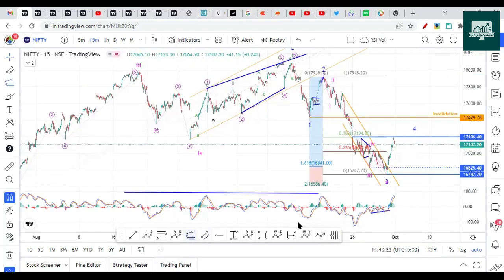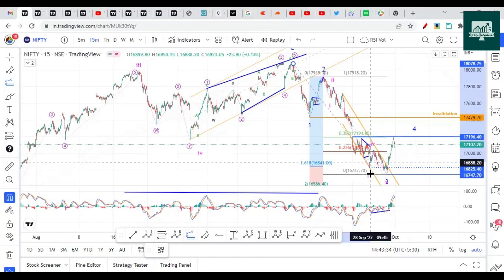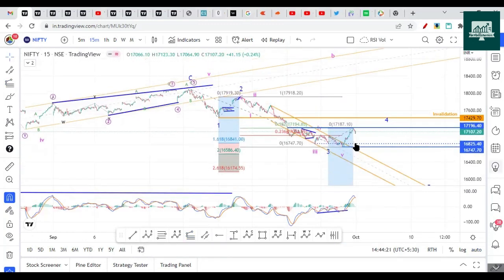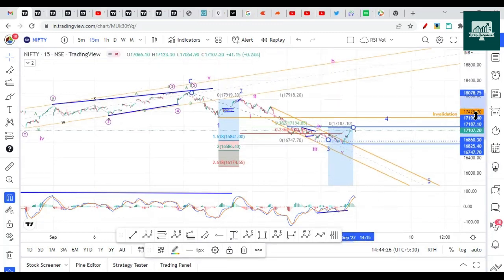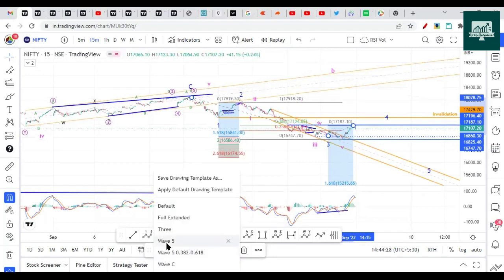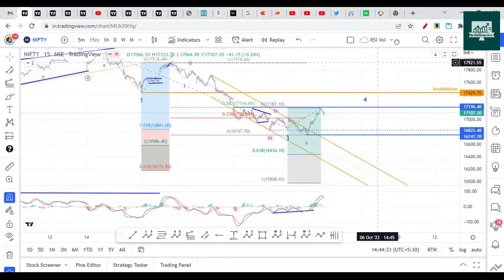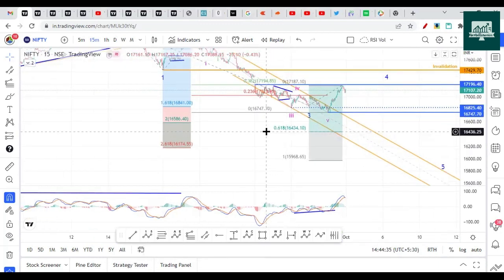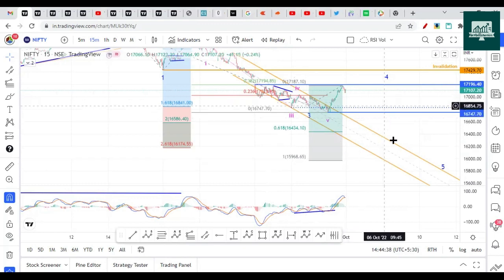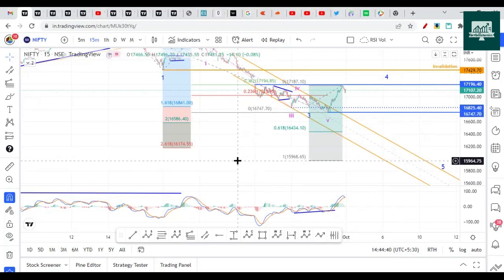So let's assume that we have made the top here, at Friday's high. In that case, third and fourth waves are both finished. So what is our downside level in that case? Let's check that downside level. If the fifth wave is going to extend and the third wave has finished, then the fifth wave will go minimum towards 16,434. So 16,434. If it's a fifth wave extension, at least this much is coming.